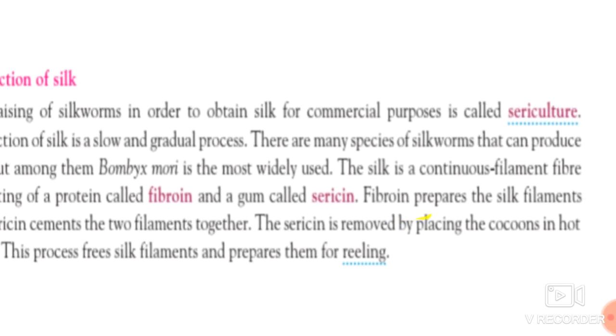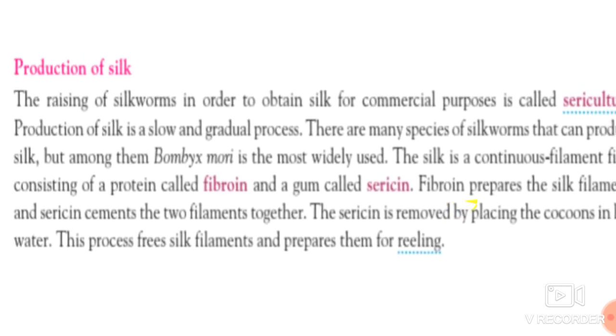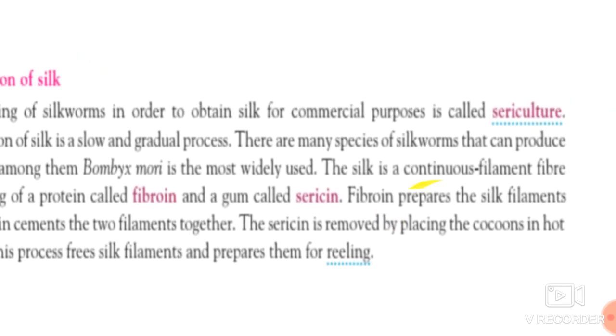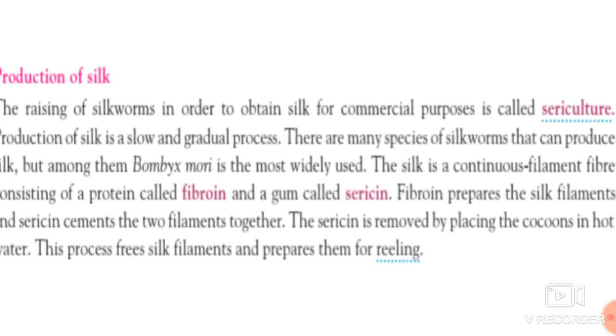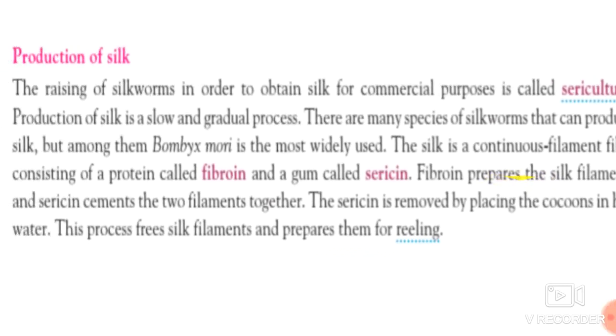Seri means silk, culture means to cultivate. So the raising of silkworms in order to obtain silk for commercial purposes is called sericulture. Here we have to rear these silkworms for obtaining silk. That process is known as sericulture.